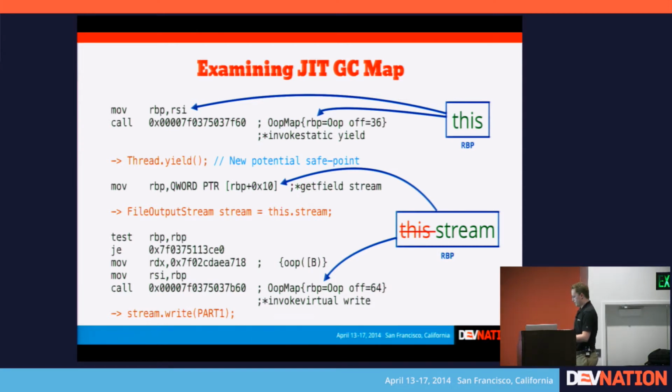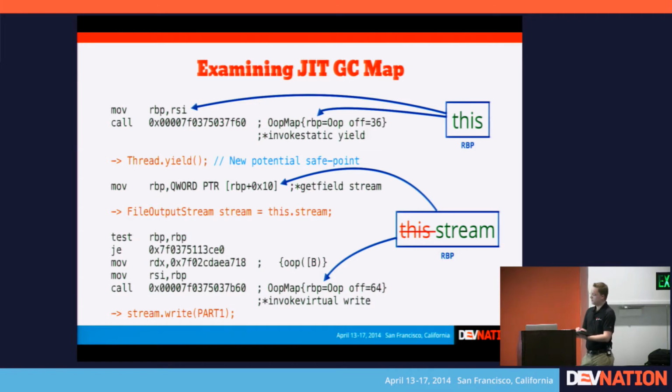So there's a lot going on in this slide, so I'll just cover some general areas. So this section here with the black text, this is the actual assembly code. This is what's produced on a x86 64-bit processor by OpenJDK. And then it leaves these little comments here, this little semicolon, and this thing right here that says OOP map, that is actually our GC map. OOP is HotSpot jargon for just an object pointer.